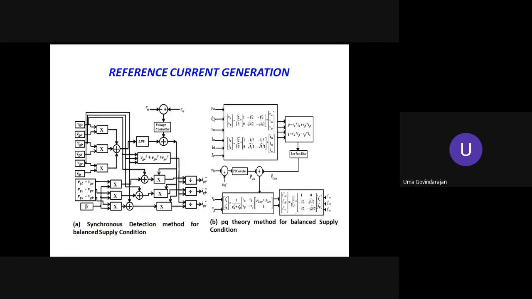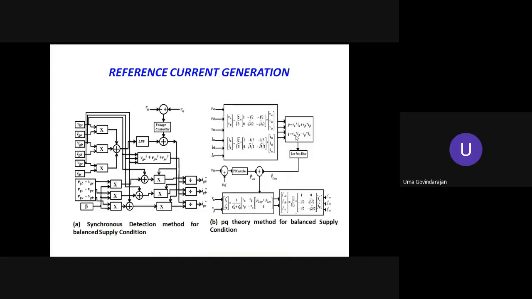VAIA plus VBIB. The voltages are transformed into alpha beta, and the currents are transformed into alpha beta. So we are getting P and Q. P is V alpha dot I alpha plus V beta dot I beta; it is a dot product. Here Q I have shown with an asterisk, which is a mistake. Q is V alpha cross I beta minus V beta cross I alpha, a cross product. So we are forming P and Q, and passed through a low pass filter, we get the P average component.